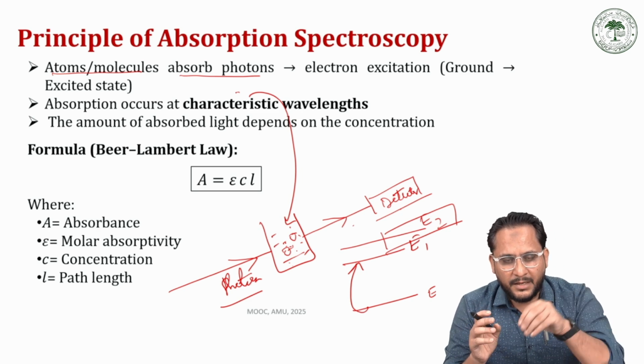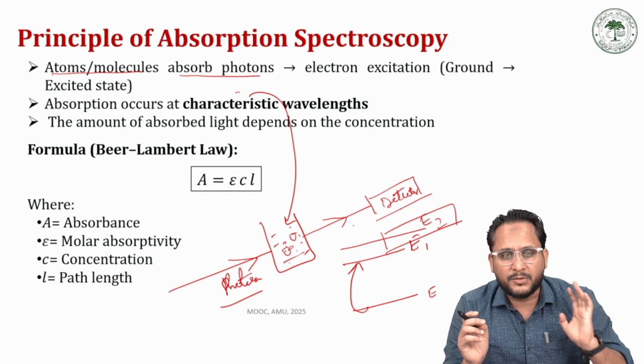This is mainly the concept of absorption spectroscopy.